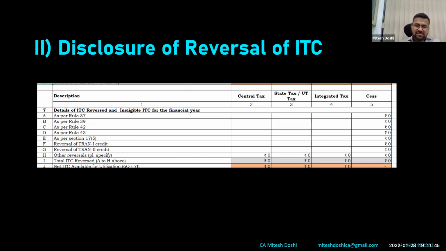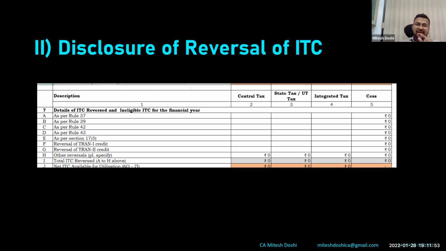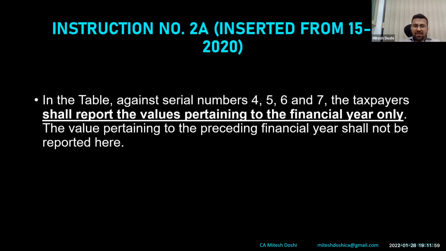So now with this, both these approaches are wrong to an extent, because they have clearly said that ITC as per books pertaining to the financial year has to be taken ideally. In the tables, again serial numbers 4, 5, 6, 7, the taxpayer shall report the values pertaining to the financial year only. So a reversal made in 21-22, or a reversal of 19-20 made in 20-21's 3B, whether that is required to be disclosed while filing GSTR 9 of 20-21, is the most important query that would be arising in cases where there is a reversal.